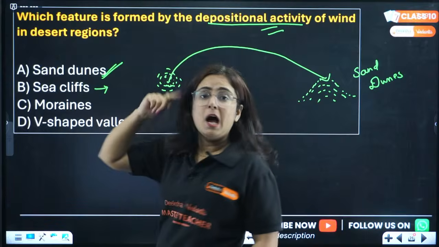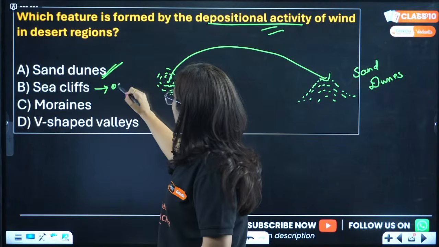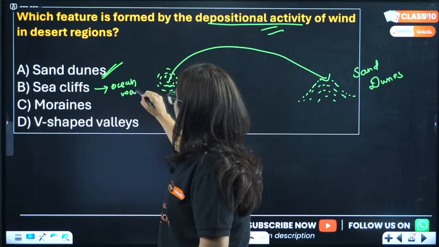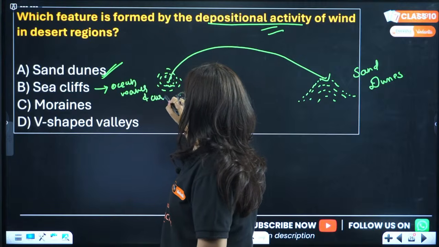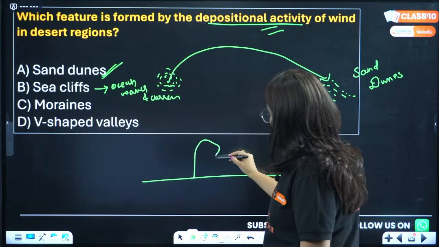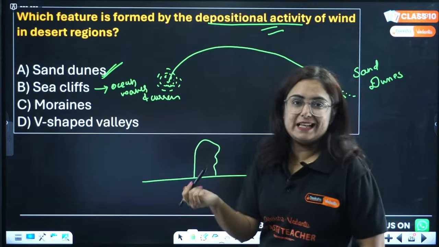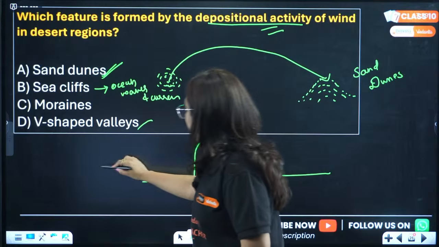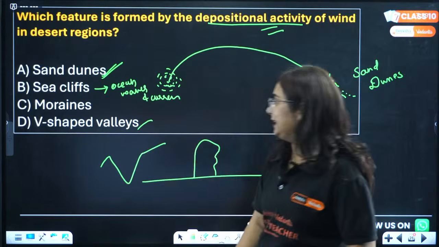Sea cliff is particularly formed because of ocean waves and currents. For example, this is an ocean, and in it a pillar-type structure is formed. This is known as a sea cliff. And V-shaped valley, you are aware of V-shaped valley, right?